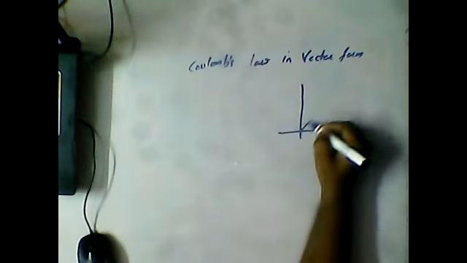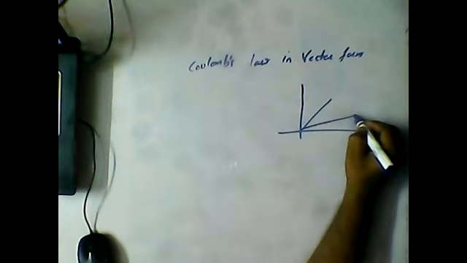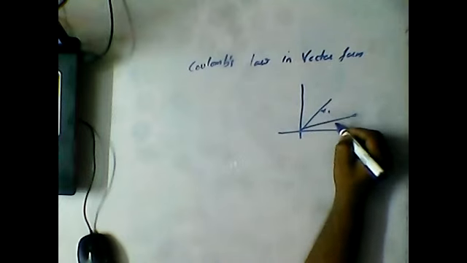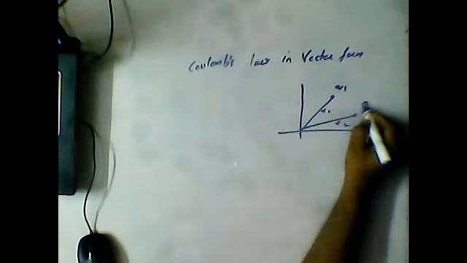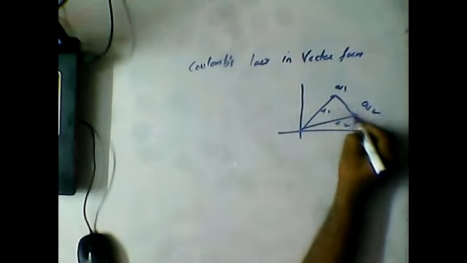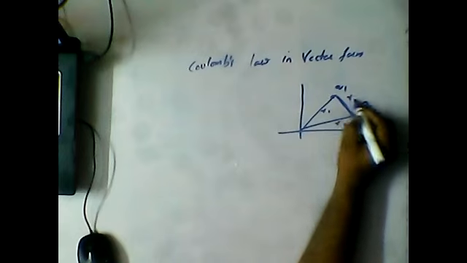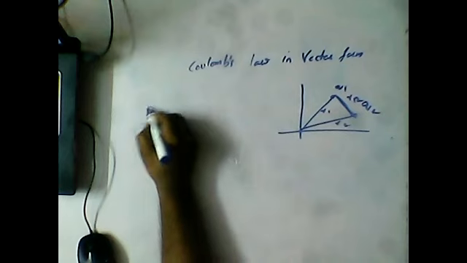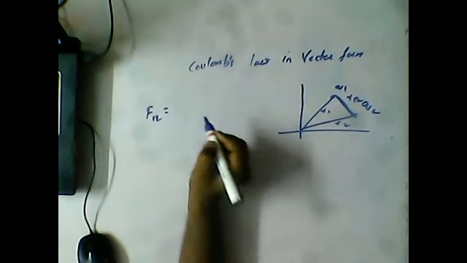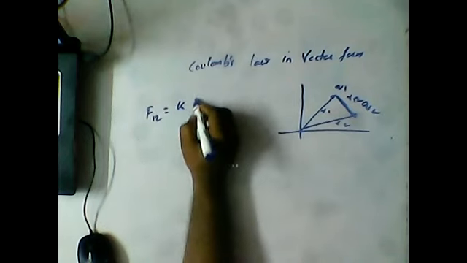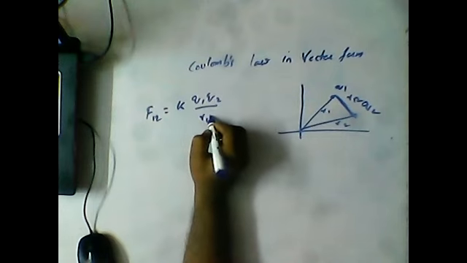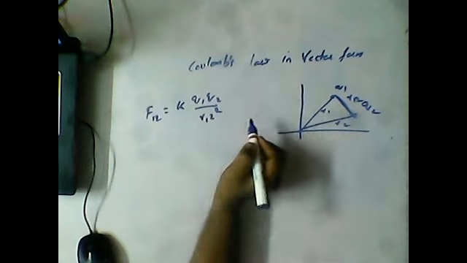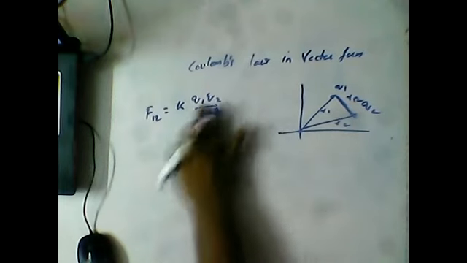Now we have two position vectors, r1 and r2. This is q1 and this is q2, and this is r12. So the force of attraction F12 is given by K into q1 q2 by r12 square.